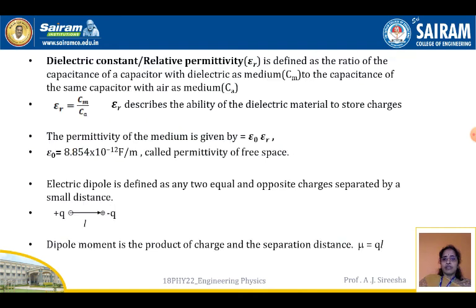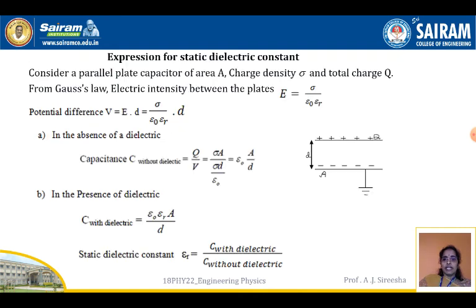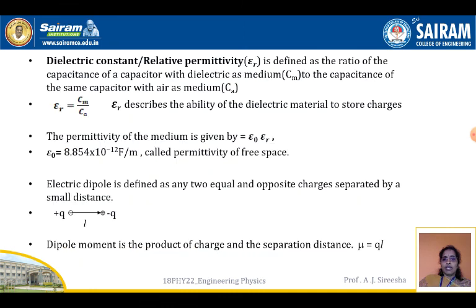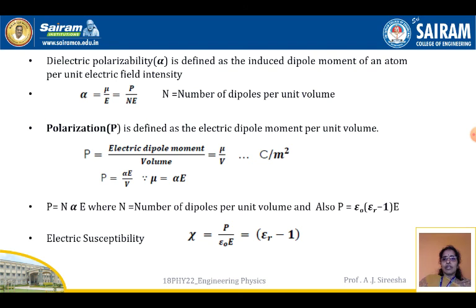Also we know that there are relations between so many quantities: epsilon, epsilon naught, epsilon R and all those things. So mu is equal to QL. So here it is defined as the induced dipole moment of an atom per unit field. So alpha is equal to mu by E, that is P by N E, where N is the number of dipoles per unit volume. Polarization is defined as electric dipole moment per unit volume. P is nothing but electric dipole moment per unit volume, that is mu by V.